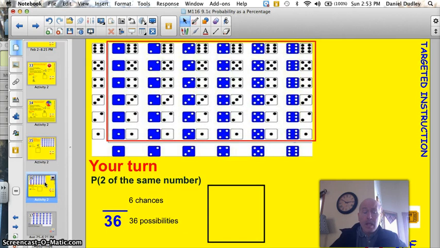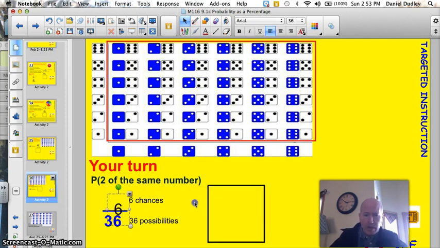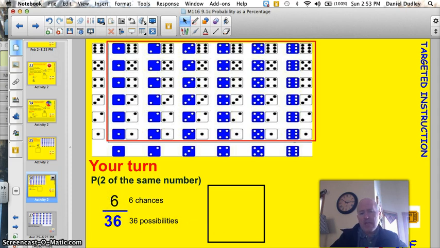All right, your turn. Now, I want you to look at the same chart, and I want you to figure out what is the possibility of having all pairs. All pairs. I'm even going to help you out here. There are a total of 6 chances if you look. There's the 1s, there's the 2s, there's the 3s. So we kind of already know that. So I'm just going to put a 6 in here for you. I already wrote down that there are 6 chances. Can you take that and convert that into a decimal and then into a percentage? Go ahead and see if you can.